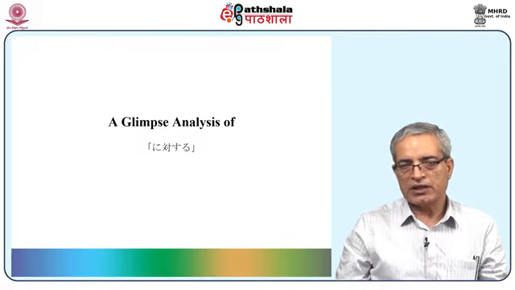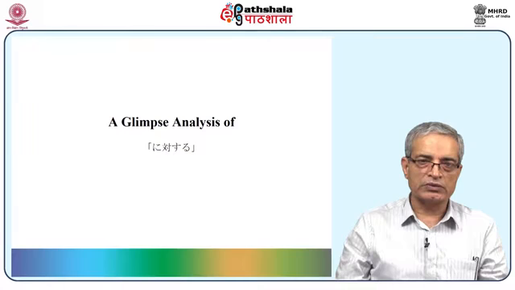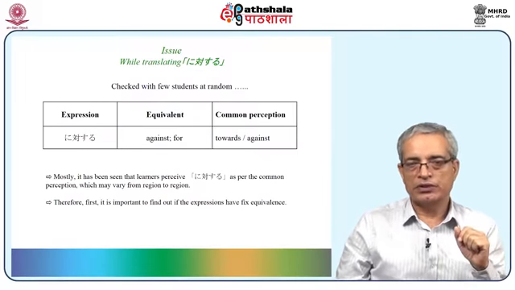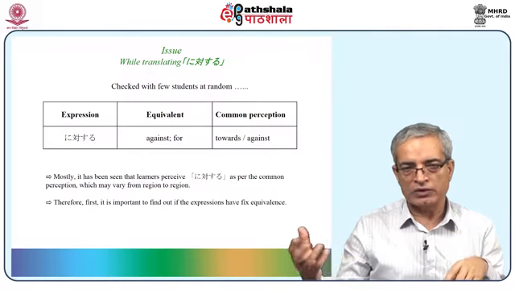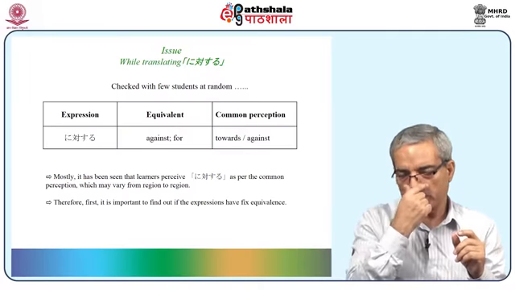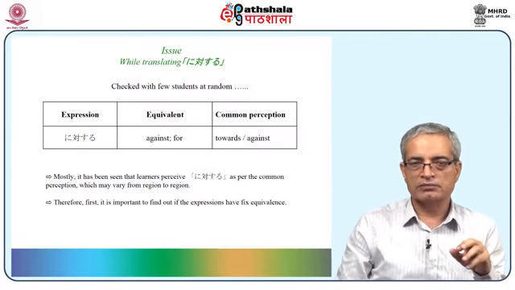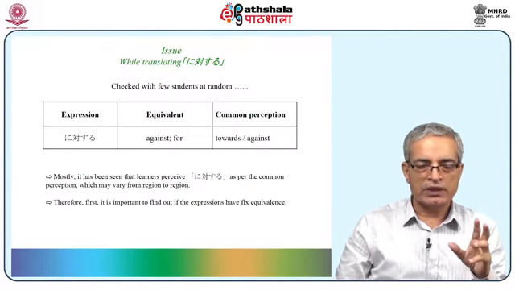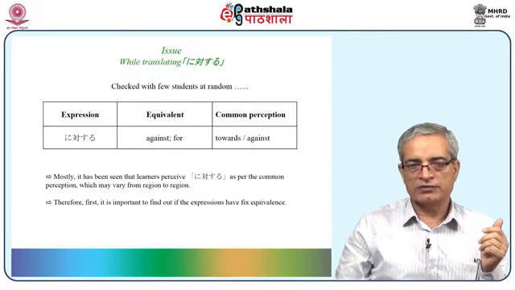Let's have a glimpse analysis of ni taisuru. Let's see how we talk about ni taisuru in grammar. The issue while translating ni taisuru is, I checked up with some students at random. What do you think about ni taisuru, how can it be translated? They said that the equivalent available is against or for, and the common perception is that we should translate it towards or against. I asked why, and the answer was not there.